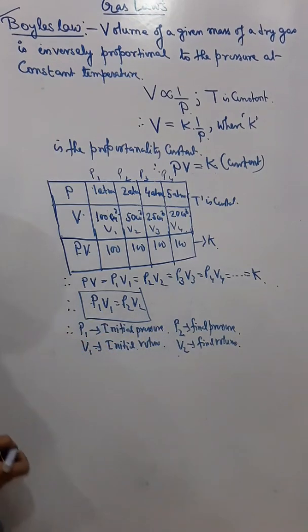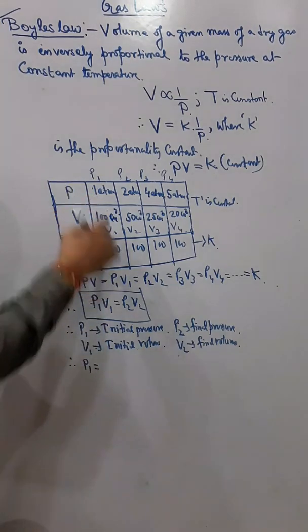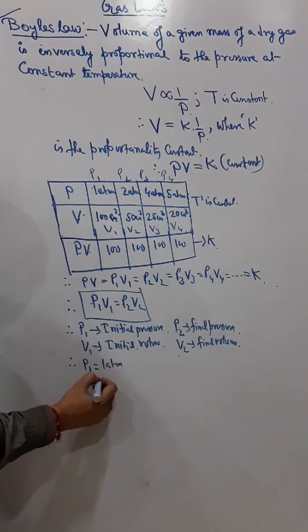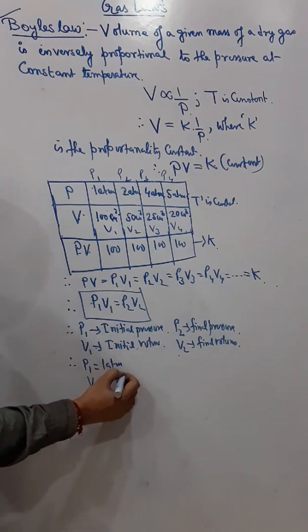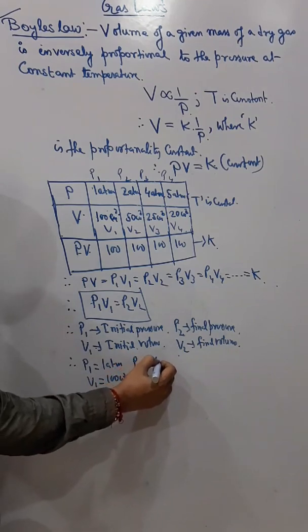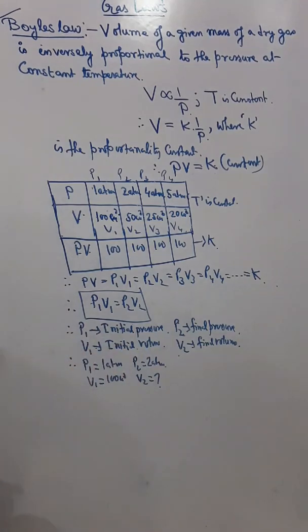So that means we can plot like this. Say P1 is 1 atm, V1 is 100 centimeter cube, P2 is say 2 atm, then V2 will be how much?